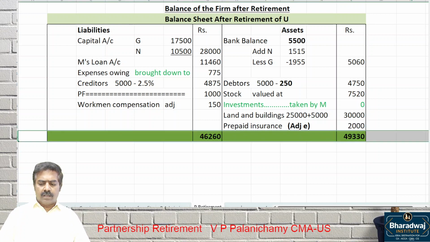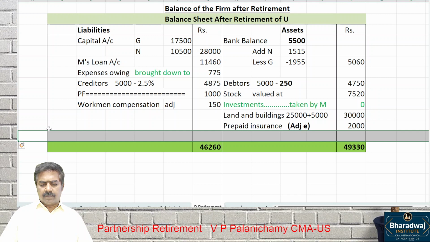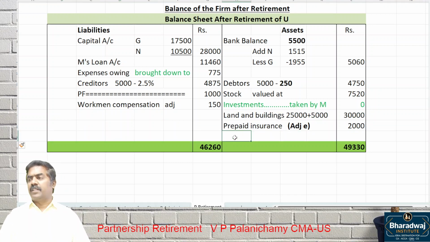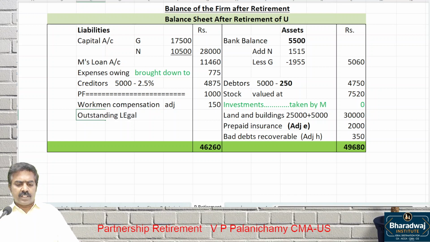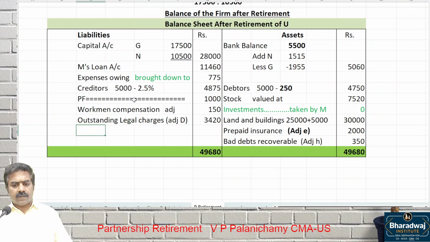Then bad debts recoverable. Adjustment number H. How much is given? 350. Then outstanding legal charges. Which adjustment? Adjustment number D. That's it.